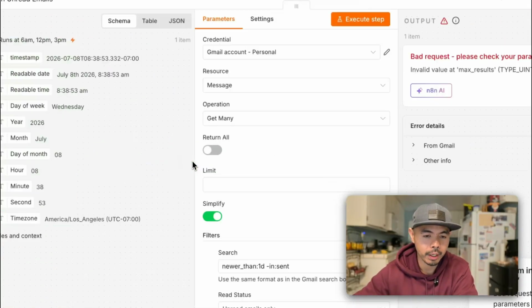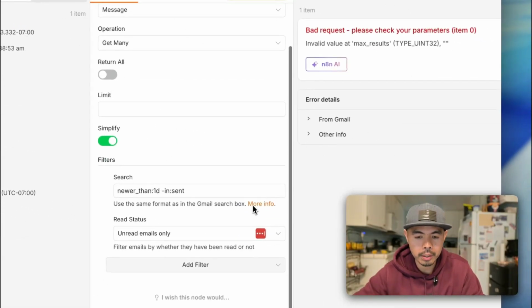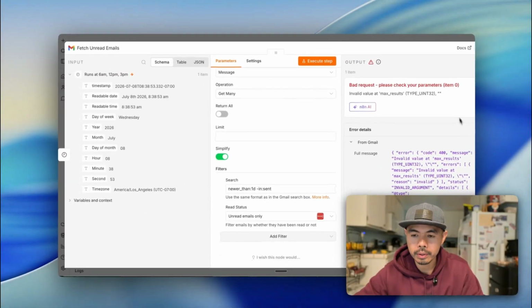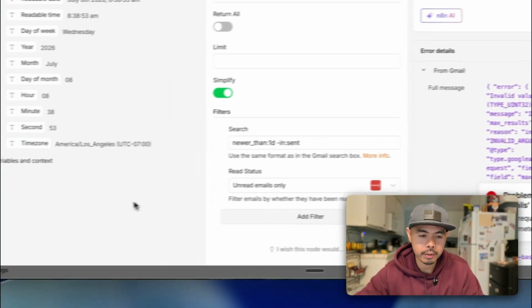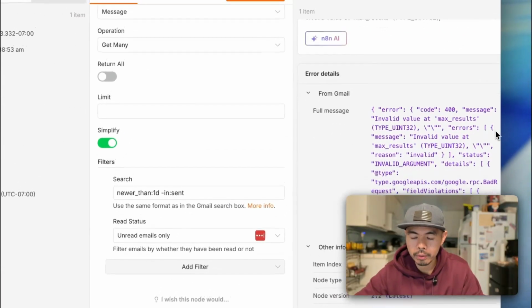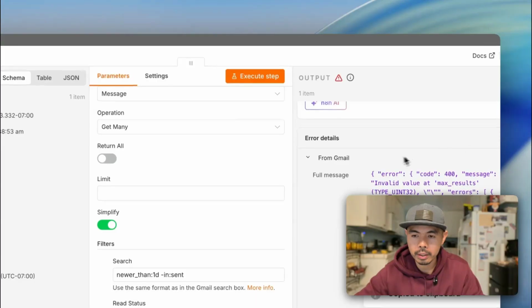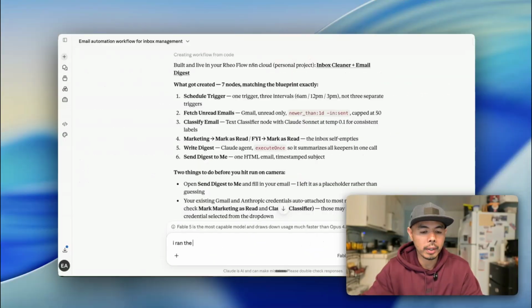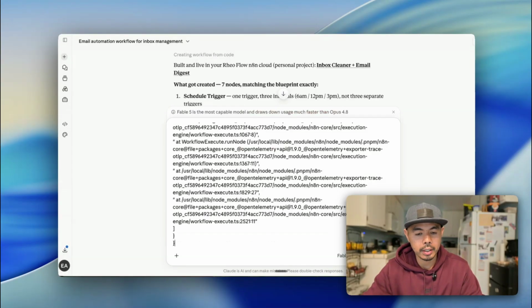So see here, we have an error. Let's see what the error is. Now when you experience this type of error and you don't know what it is, you can just copy it. And then go back here to Claude and say, I ran the workflow and got this error, please advise. All right, so there you go.